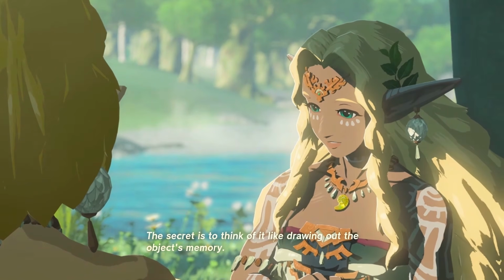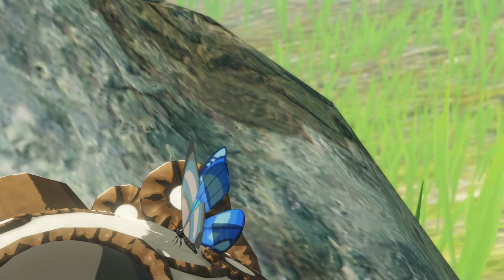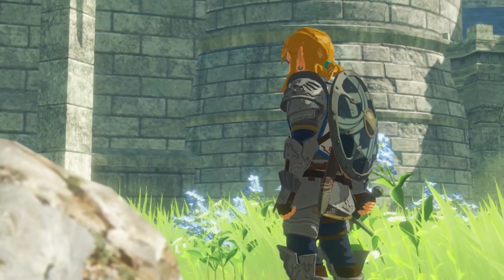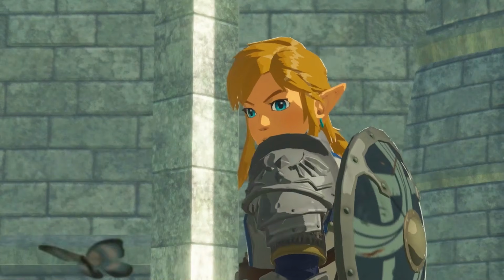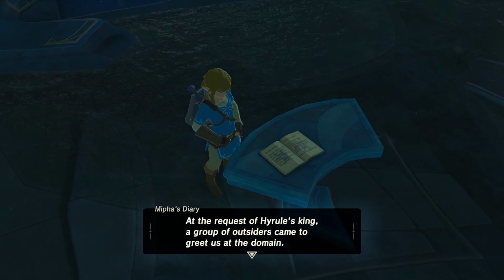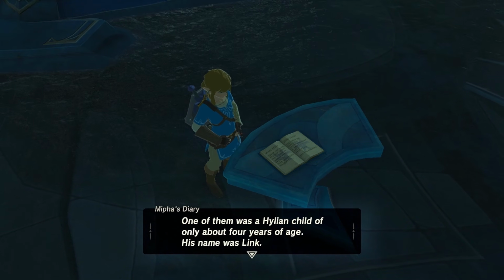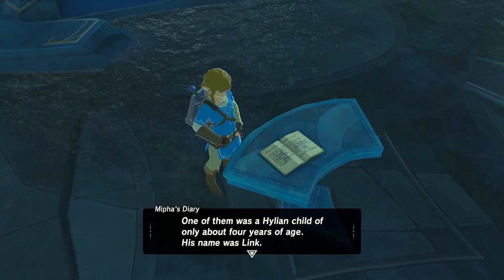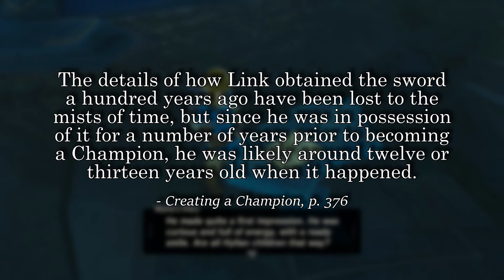I can prove the latter using our silent, superhuman protagonist, Link. We've already established that Link is a descendant of the ancient hero and thus has Zonai blood in his family line, so let's focus more on his feats in a roughly chronological order. According to Mipha's diary, Link is able to best adults in swordplay when he's 4 years old. Thanks to creating a champion, we know Link was only 12 or 13 years old when he drew the Master Sword.